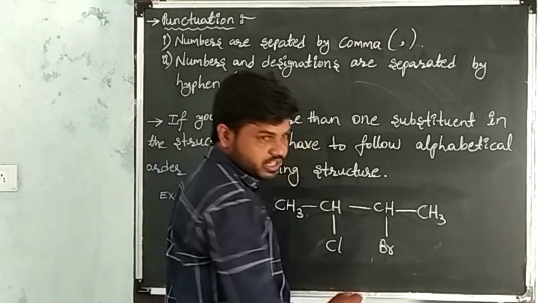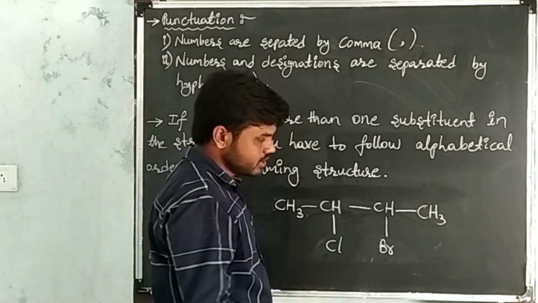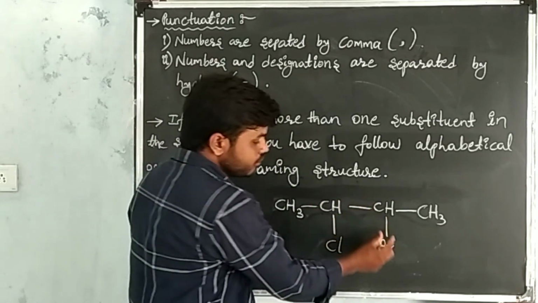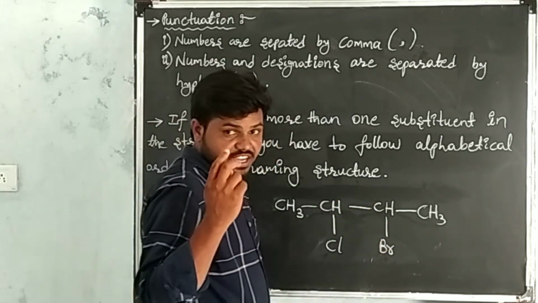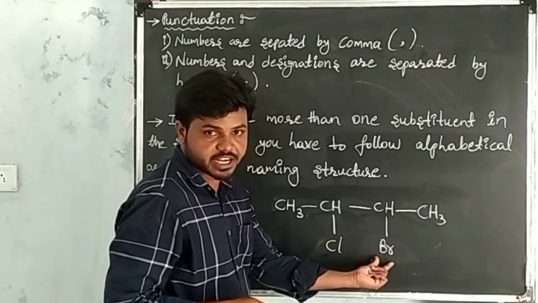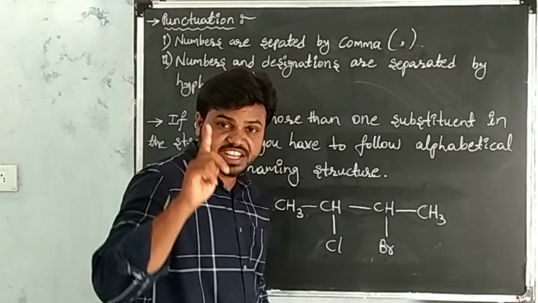That's why, while giving a number to each carbon atom, give the priority to bromine. This bromine should get the least number.